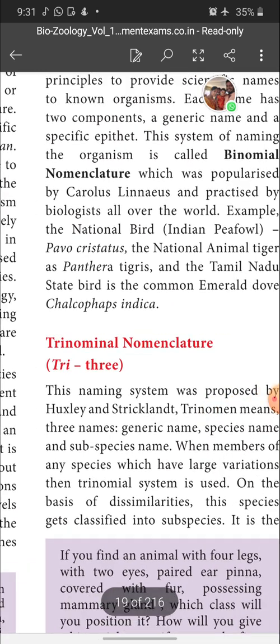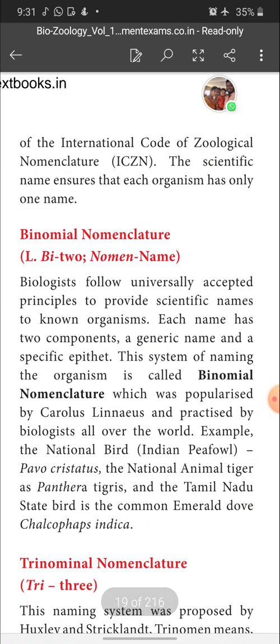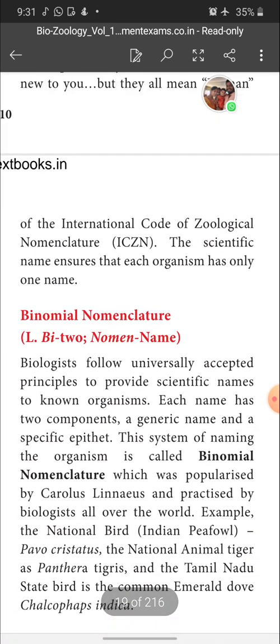Guidelines given by ICZN. What is meant by ICZN? International Code of Zoological Nomenclature. Based on these norms, a scientist can give a name for organisms. The scientific name ensures that each organism has only one name, not more than that. For example, human has only one scientific name, that is Homo sapiens. No other names are there for human.